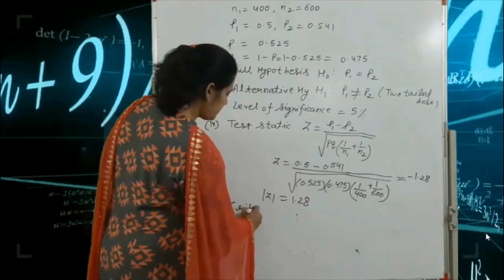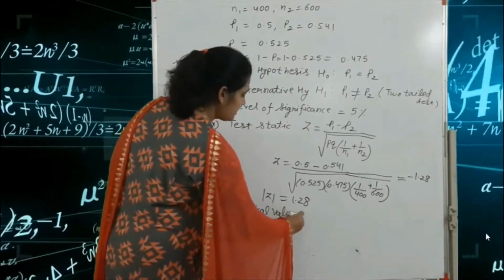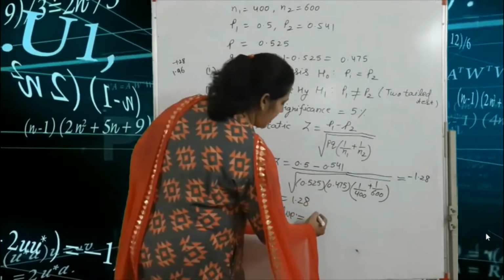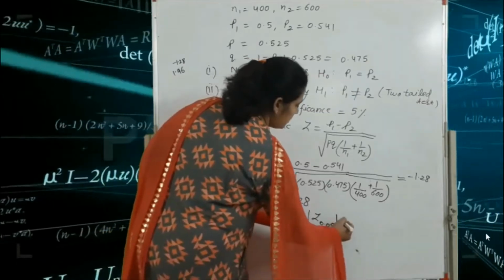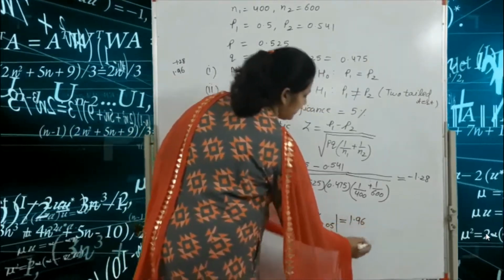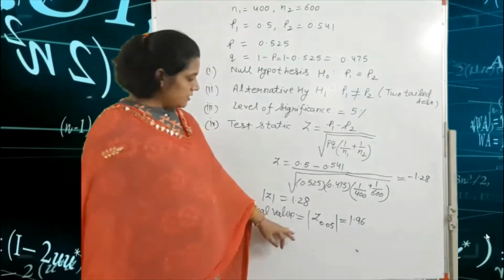Our fifth step is the critical value. The critical value is equal to Z alpha, that is Z 0.05, which is equal to 1.96.